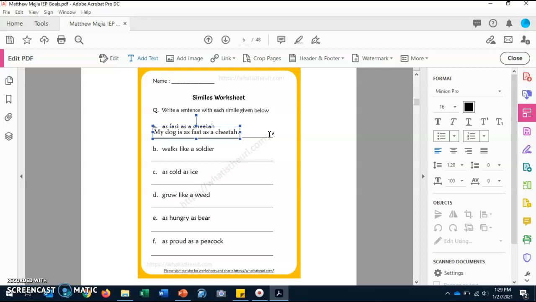I think they can run around 30 miles per hour, like a car. They're super fast. So that is what you're going to do, Matthew, for this worksheet. You are just going to compare two things using the simile given.